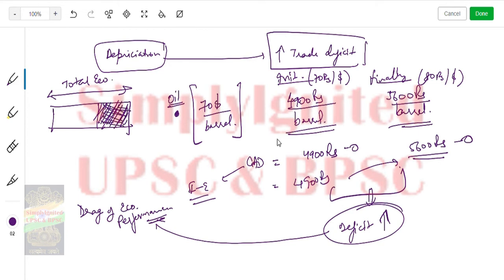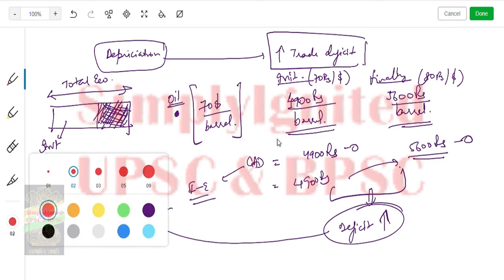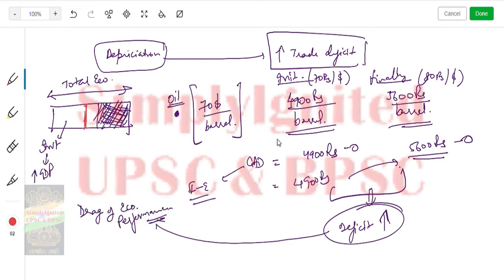Now the cost has increased. So this was your investment in the economy, and investment unfolds into an increase of GDP. Now if this increases to here, the new value, what will happen? This will decrease. So this is the new one. So this has decreased. Obviously, decreased investment unfolds to a decrease in GDP or economic performance.